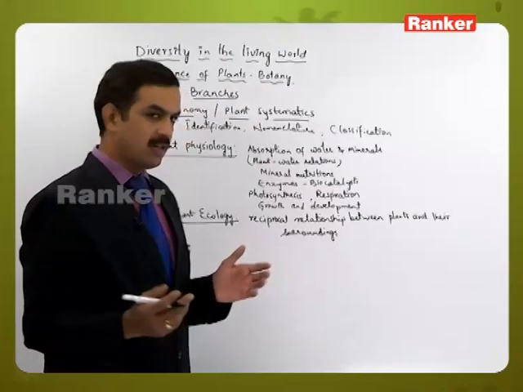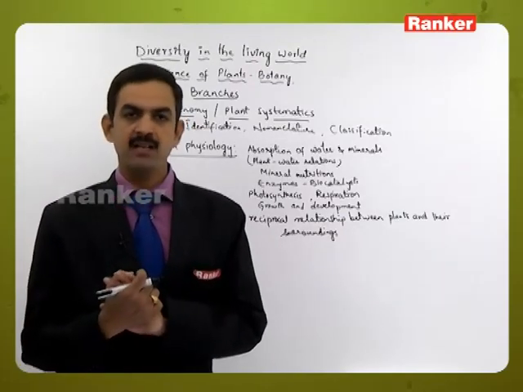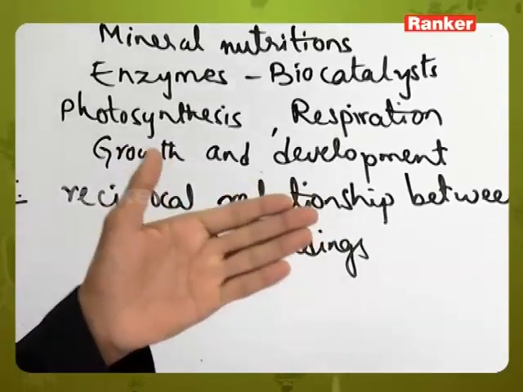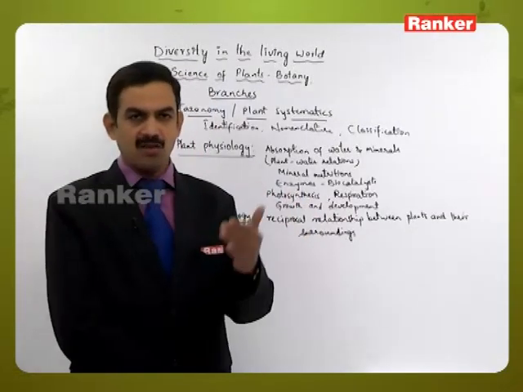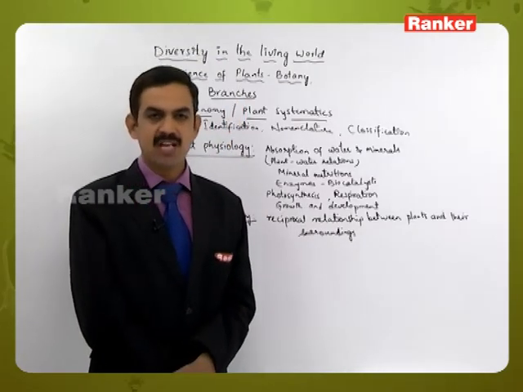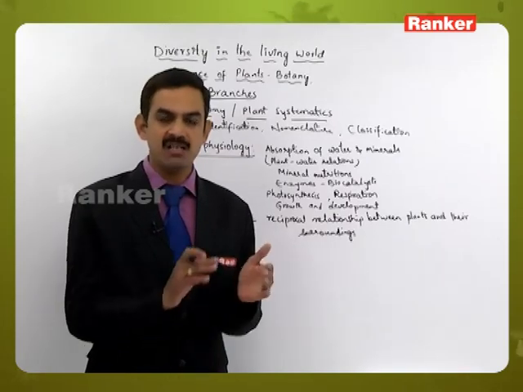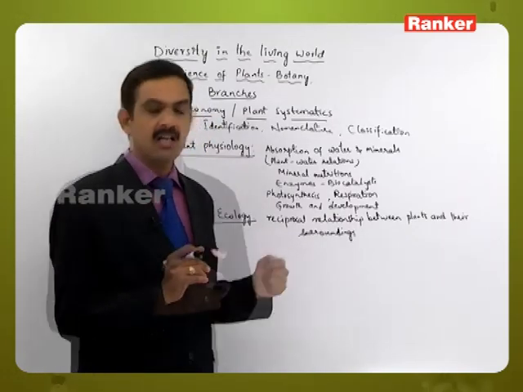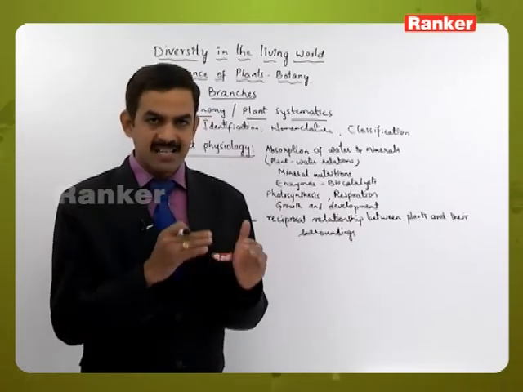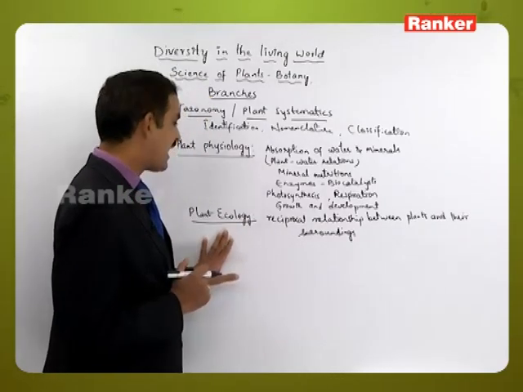As we know, there is coordination and relationship between the plants and their surroundings, because the plants take in the carbon dioxide released from the animals and purify the environment. At the same time, the plants release oxygen, which is the way they purify the environment. Likewise the relationship exists. Apart from that, the plants take up water and minerals from the soil. Likewise the reciprocal relationship exists, which is called plant ecology.